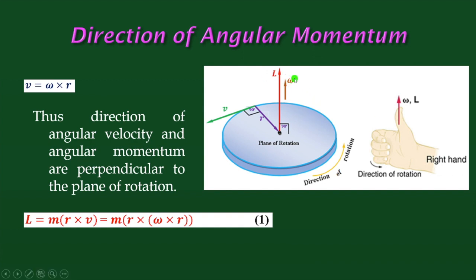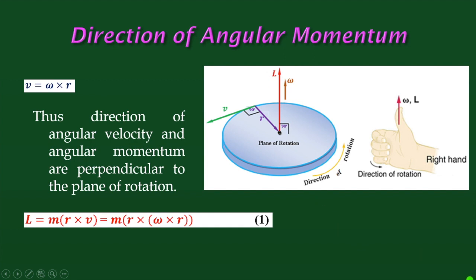Again, what is this omega? It is the angular velocity. It also has a direction. Actually, omega is a vector quantity. Like the linear velocity, it is also a vector. What's the direction? For both omega and L, the direction is the z axis when the disk is rotating about the z axis. Then the direction of omega is along the z axis, and the direction of angular momentum is also along the z axis.